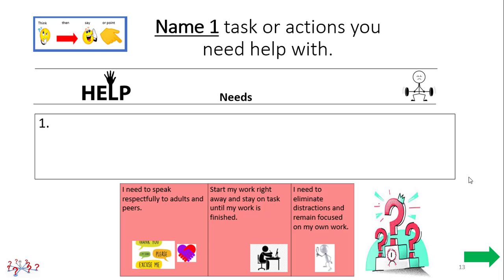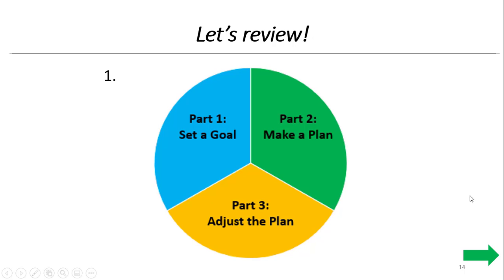Have you decided on one task or action that you need help with? Nice job. It's time to review. Remember, the 3 parts of goal setting are, say them with me. Part 1, set a goal. Part 2, make a plan. And Part 3, adjust the plan. Say them by yourself this time. Part 1, set a goal. Part 2, make a plan. And Part 3, adjust the plan.